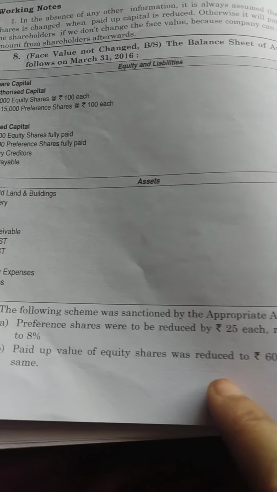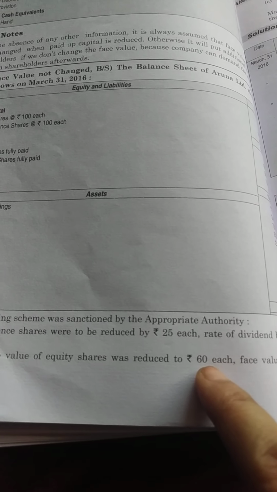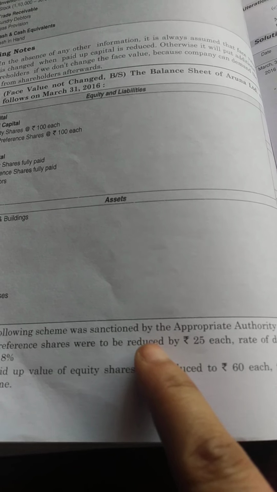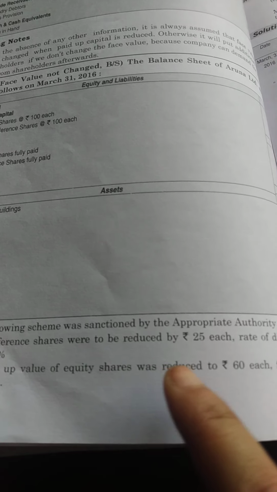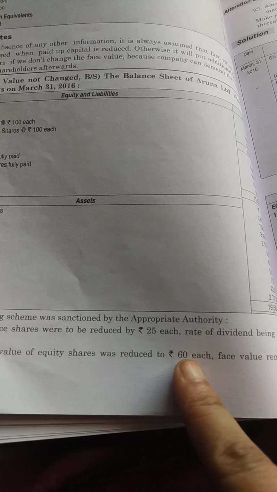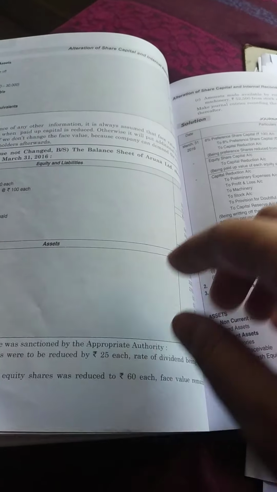Coming to equity shares, they were reduced to rupees 60. I told you in yesterday's problems also, girls, please don't get confused between these two prepositions. Reduced by means you need to reduce by rupees 25. Reduced to rupees 60 means you need to make the face value of each share rupees 60. So 9,000 equity shares of rupees 60 each remain. This is the adjustment.